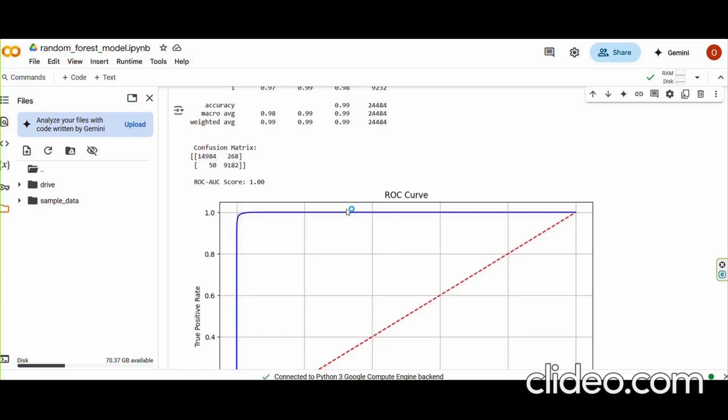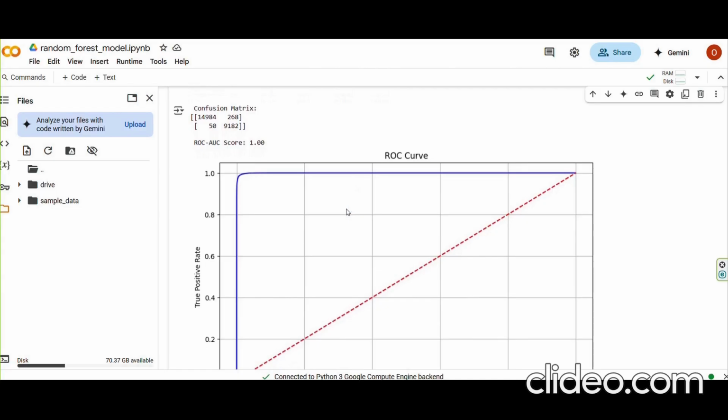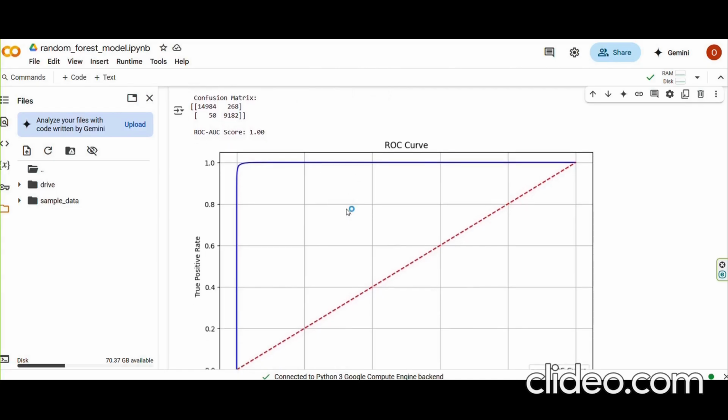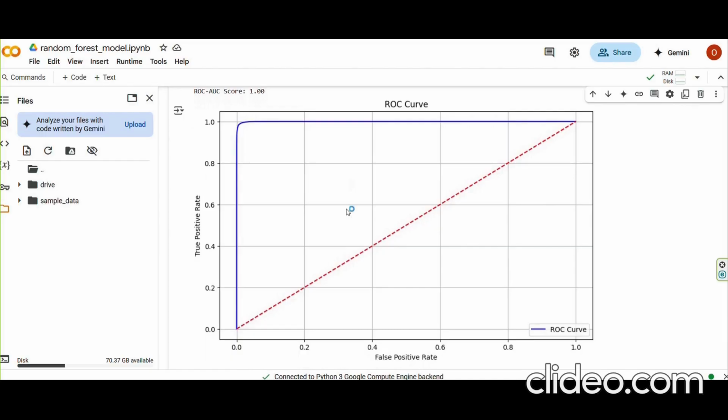The majority of predictions fell correctly into either the high risk or low risk category, which is crucial for safety critical decisions. What truly stood out was the ROC AUC score. The model achieved a score of 1, a perfect separation between the two classes.